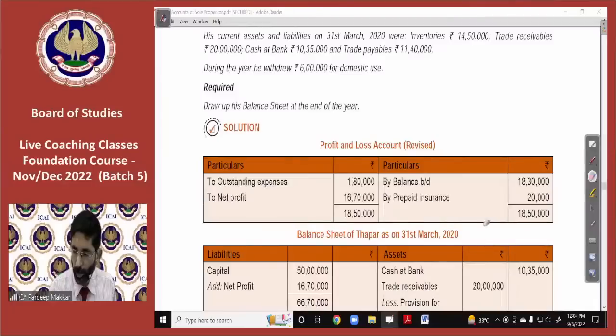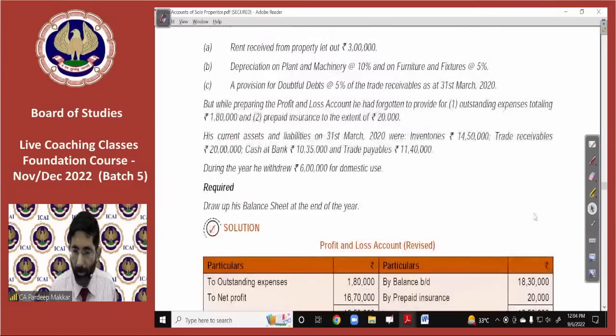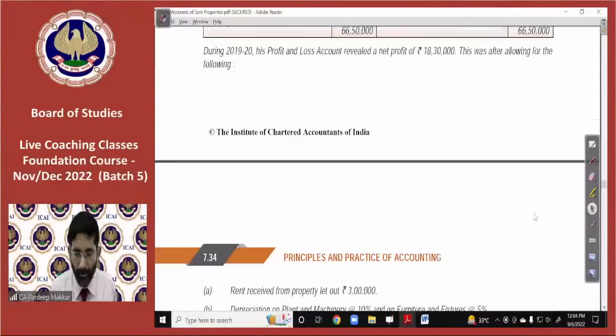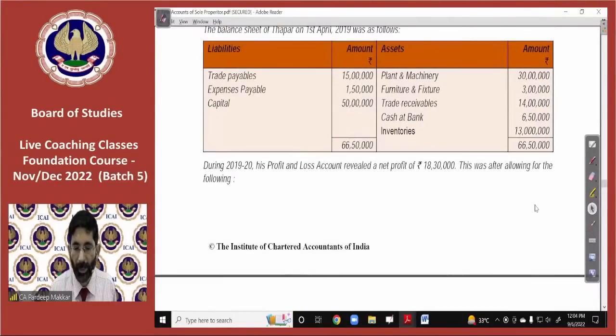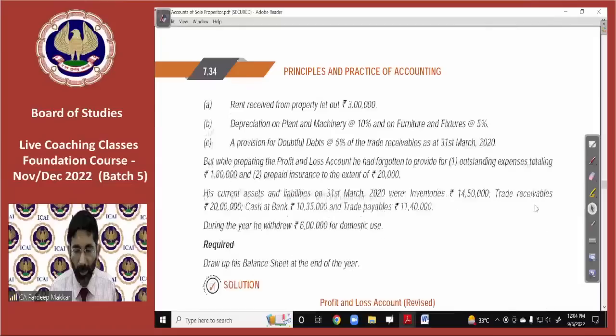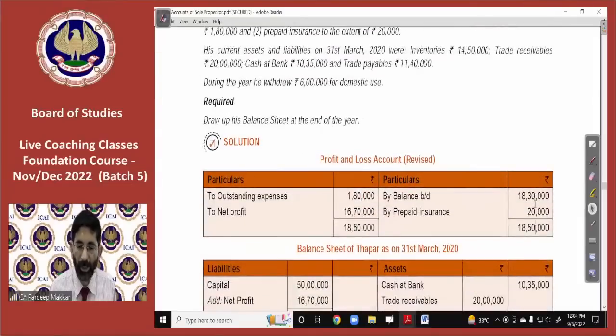And talking about the balance sheet, he says the balance sheet is not prepared yet. So you have to prepare the balance sheet also in this question. We can prepare the balance sheet after recording current assets and liabilities. Those are given to you. He has already given you the current assets, the current liabilities, cash and bank, all things are given to you. So this is very simple. I think this is clear to everyone.